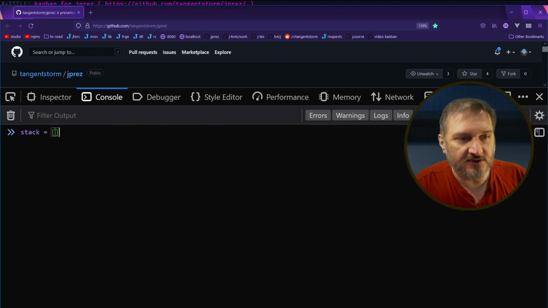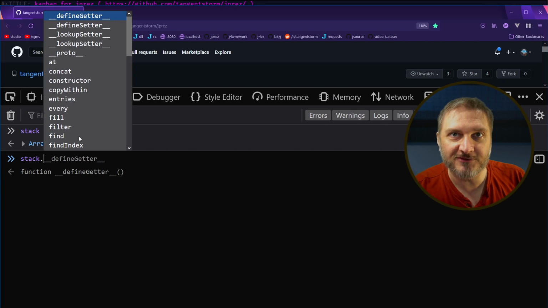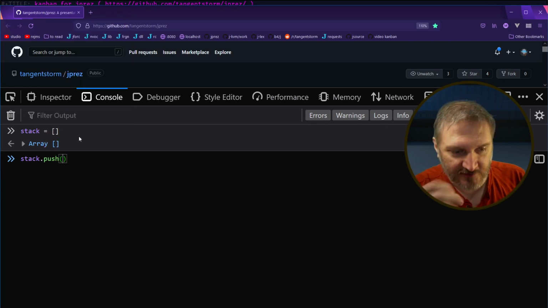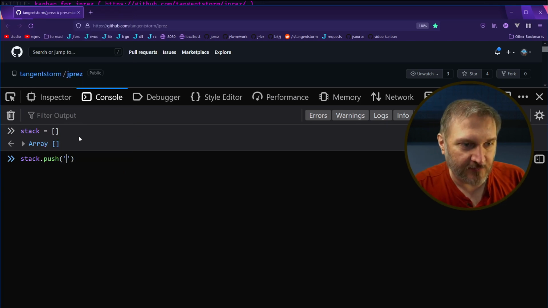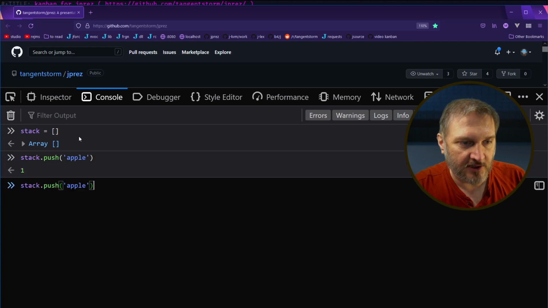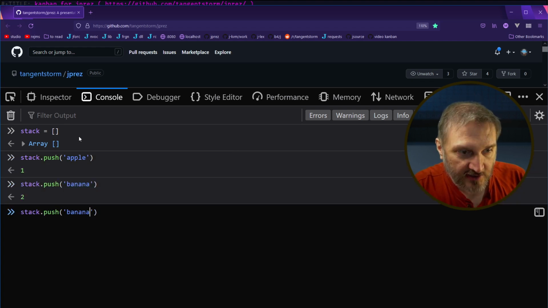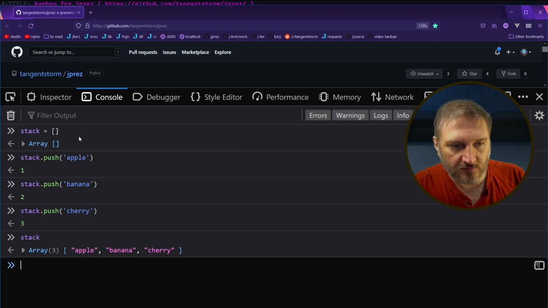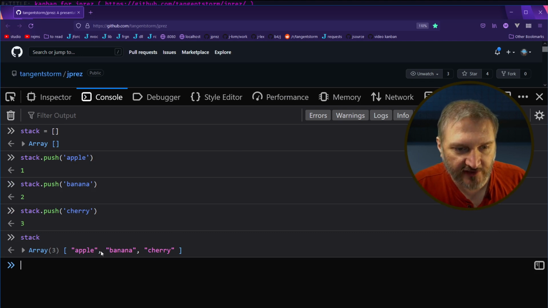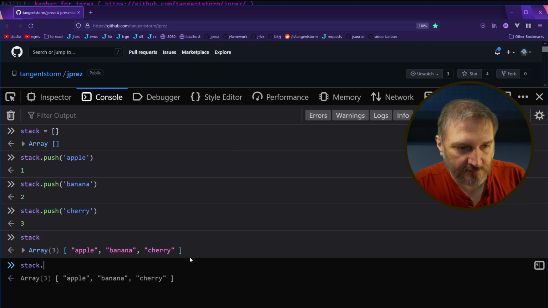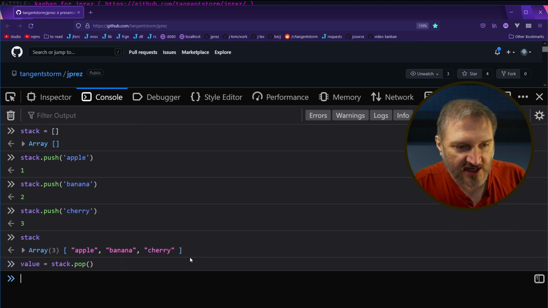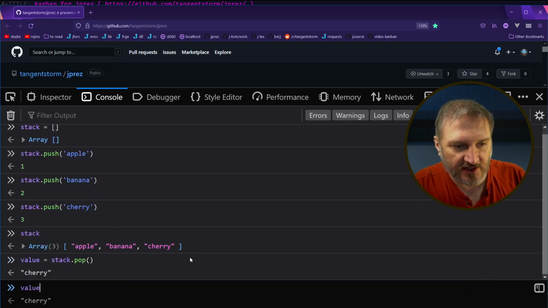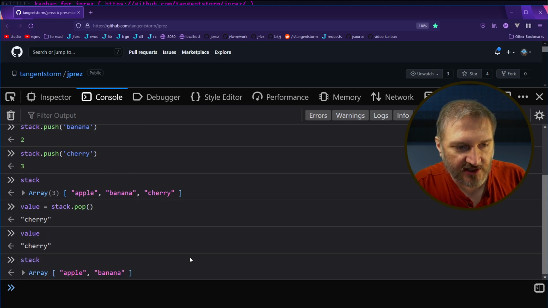So stack is some array. I'm using JavaScript because these are common terms built into the JavaScript array object. So if we push the word apple, and then we push banana, and then we push cherry, then we have a stack, right? So it's pushing onto the end. Now, when I say stack.pop, we don't say what you're popping. You say value equals stack.pop. And so now value became cherry and the stack became apple, banana. So we popped this off.